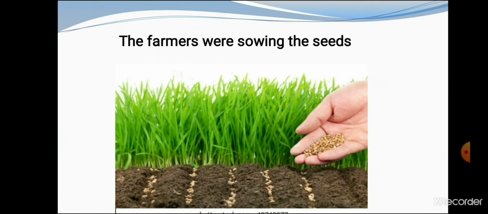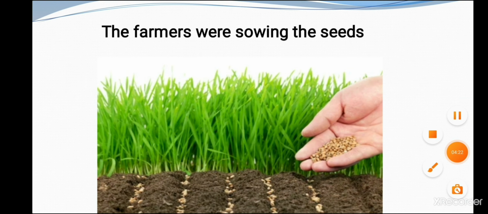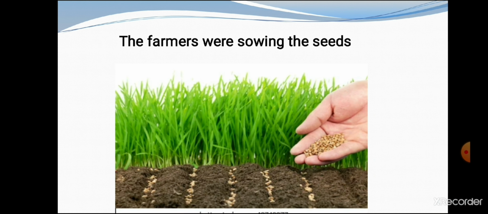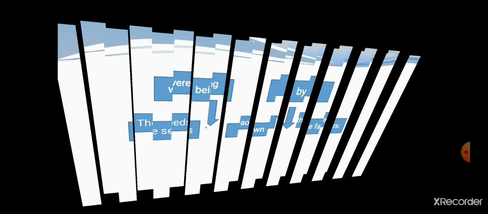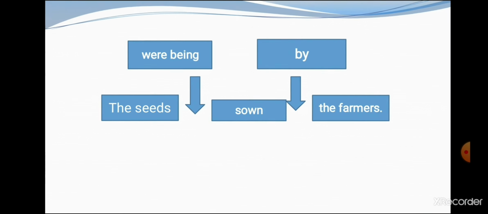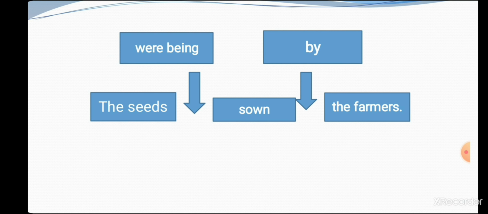Now students, next one: the farmers were sowing the seeds. Now students, it's an example of past continuous. So students, how can we convert it? The seeds were being sown by the farmers. Okay, the seeds were being sown by the farmers.